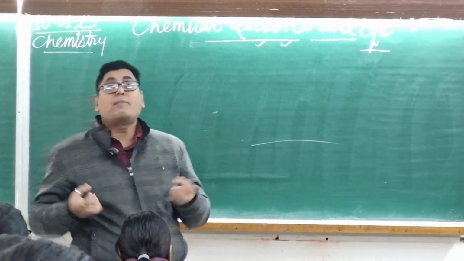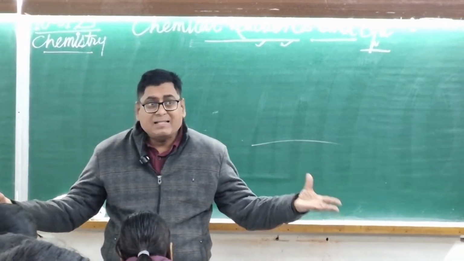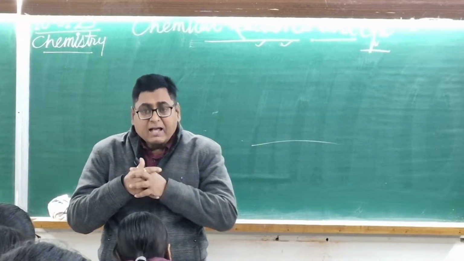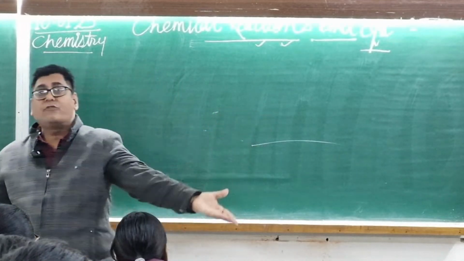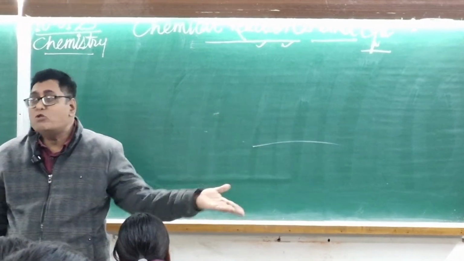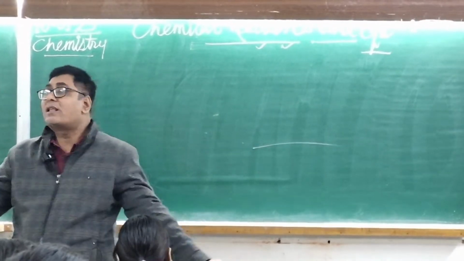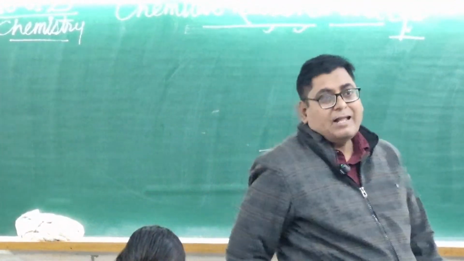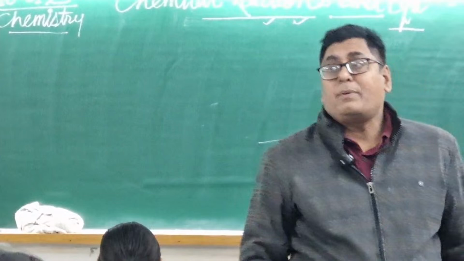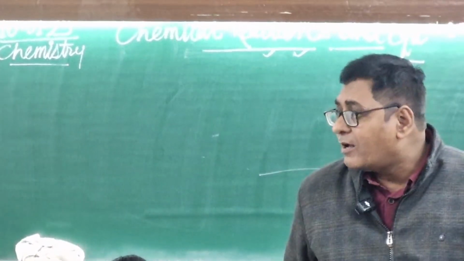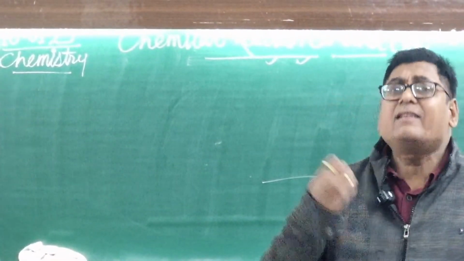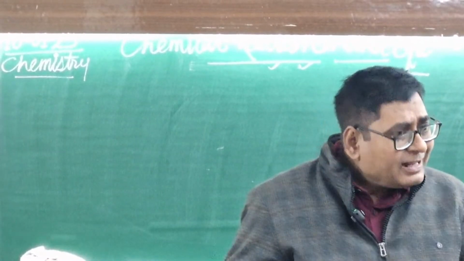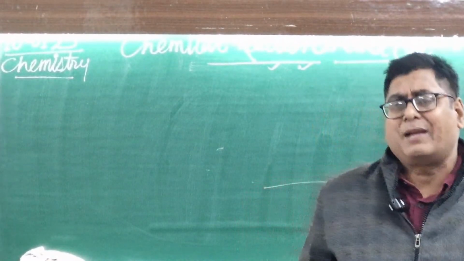Whenever two or more than two substances react with each other and give out a different, new substance, this one is called a chemical reaction. Such as the curdling of milk. Curdling of milk means you are preparing curd from the milk. This one is a chemical reaction. There are several examples of chemical reactions.